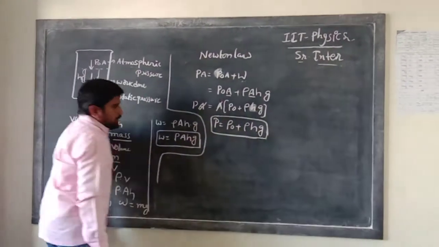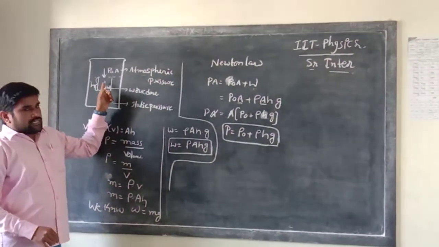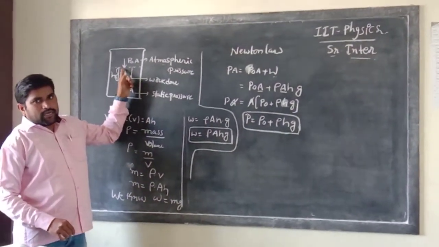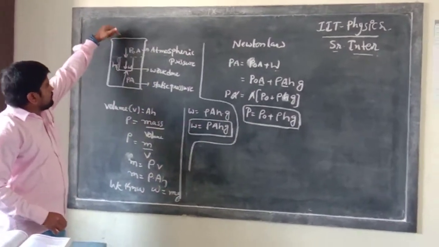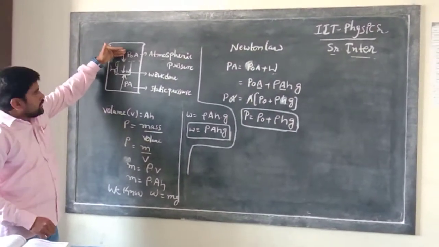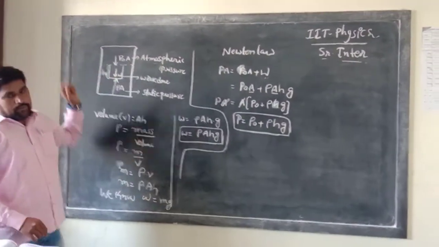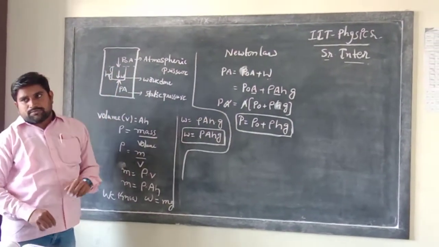So this is the total pressure on the object. Now listen, when I apply the force on the object from the upward direction to the downward direction, what is the position of the object here?